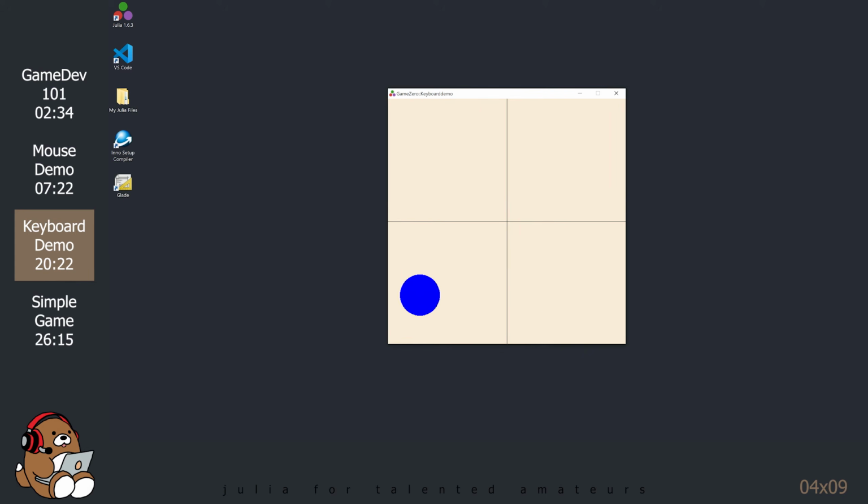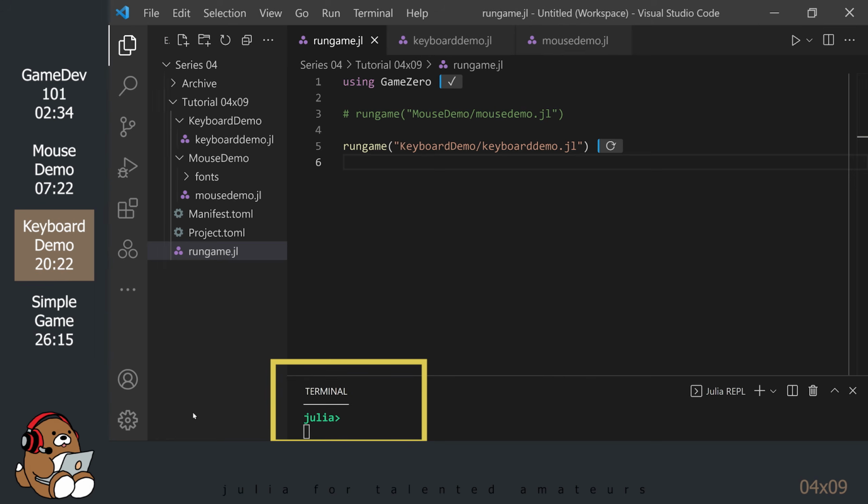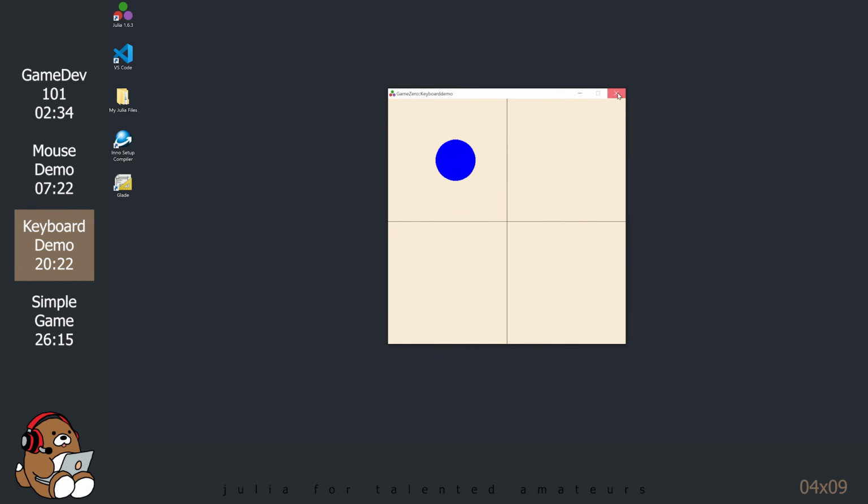Sometimes it's useful to have actors that can move in and out of your game window, so it's good to know that it's possible to do using Game Zero. But for this demonstration, let's contain our circle inside of our game window.